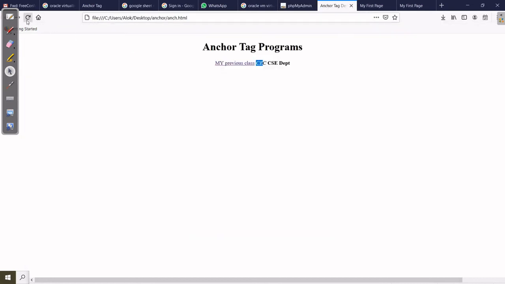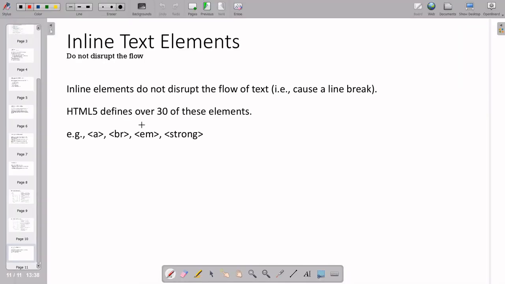Coming here, refresh the page. See, now you see EM, I cannot say italic, but that is called embedding. Another thing is strong, which means a little bit bold, but not like our H1 and H2. Got it? So these are the things that come under inline. Around 30 elements are there, but out of these, the anchor tag is very popular, BR is popular, EM is popular, and strong is also popular. So hope you got the idea up to this much. Next class again I will discuss more about the other things. Okay, so thanks for your patience.